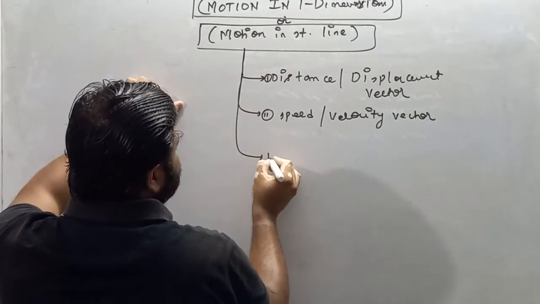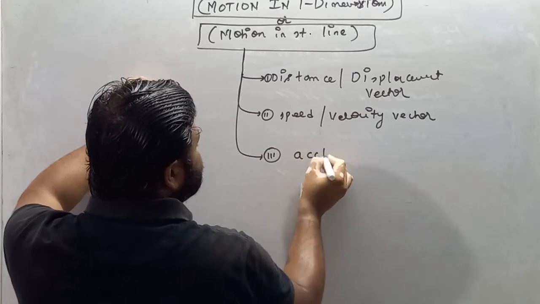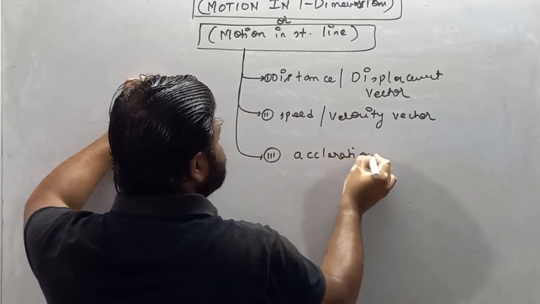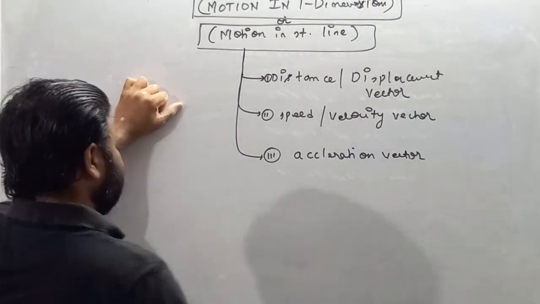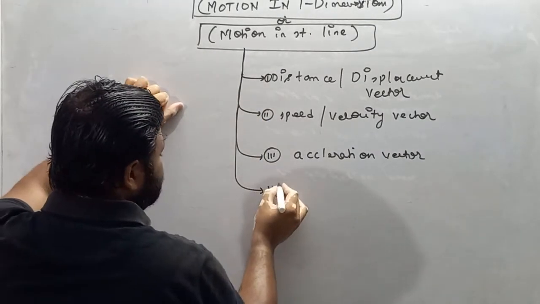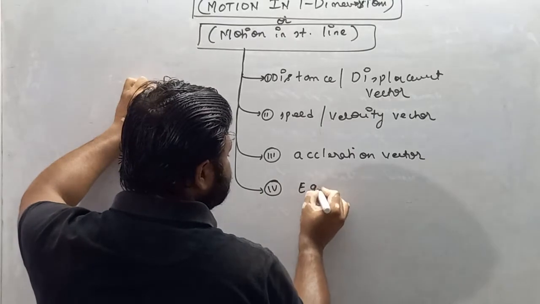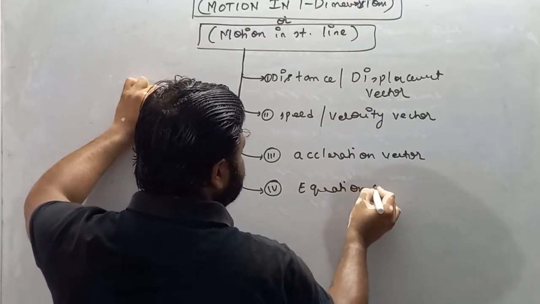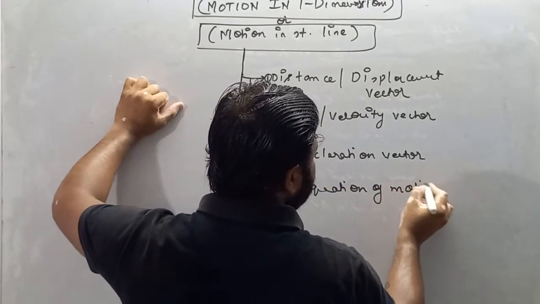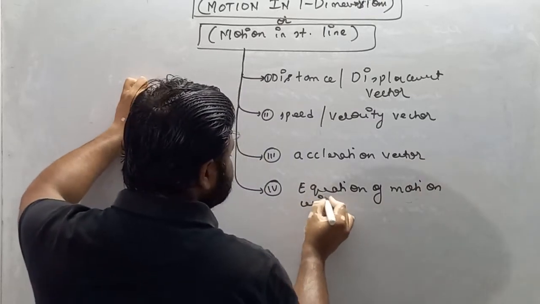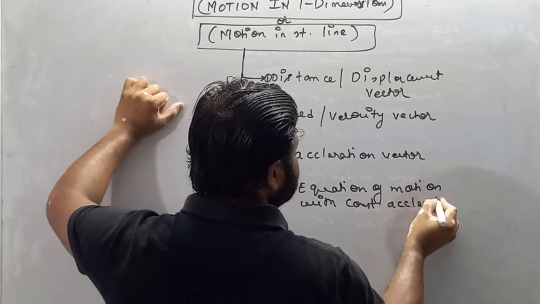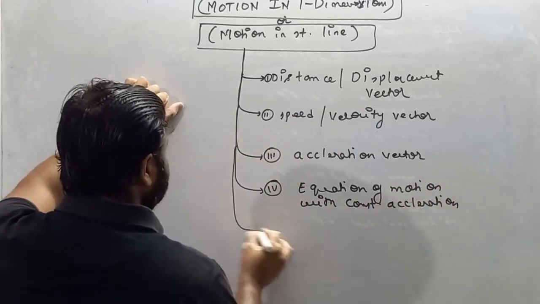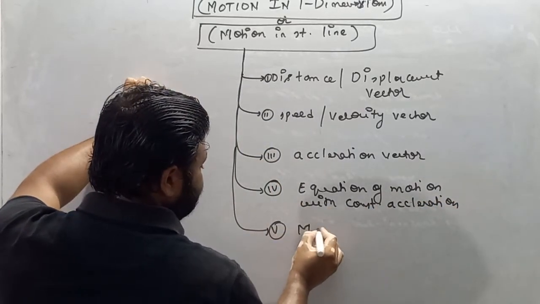Third topic will be acceleration vector. Fourth topic is equation of motion with constant acceleration. Next, motion under gravity.